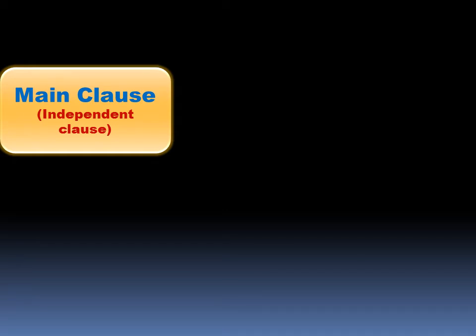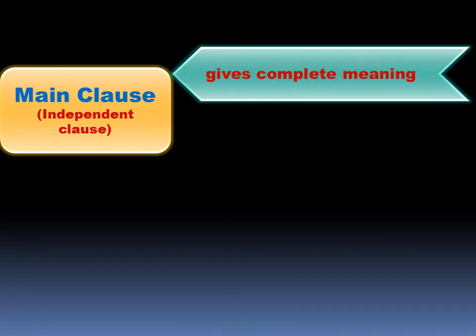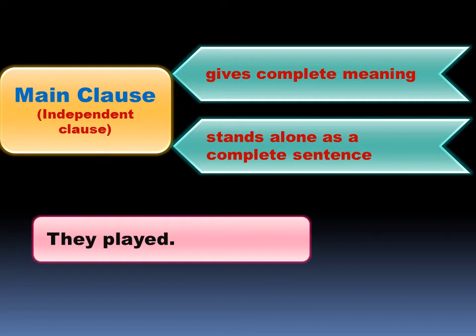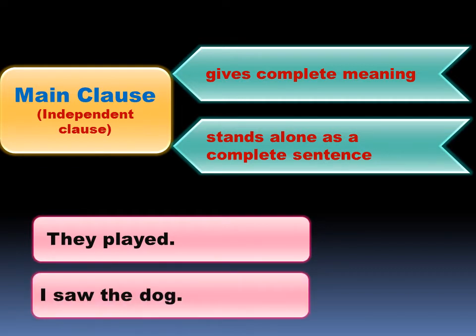Main clause gives complete meaning and can stand alone as a complete sentence. For example, they played. I saw the dog. These two sentences give complete meaning and also they stand alone as a complete sentence. Hence, these two sentences are main clause.